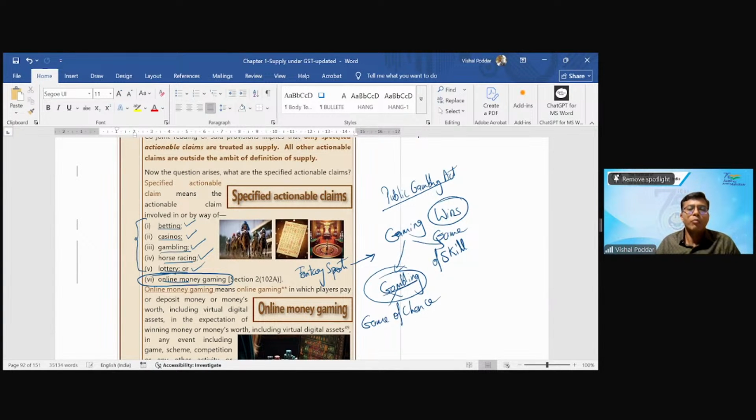What is gambling? Where what you are playing is a game of chance. What is a game of chance? I am throwing a dice. If the dice comes 7, I win an amount. If the dice comes anything other than 7, I lose the amount. It is a game of chance. But when you are playing Ludo and again you are throwing dice, it is not simply the throwing of dice that is going to give the result.